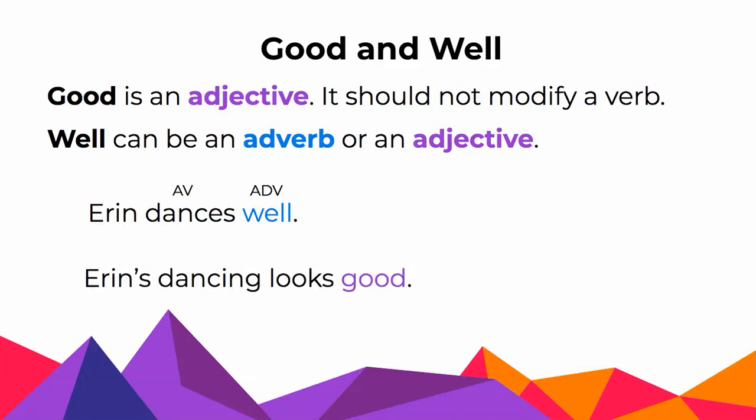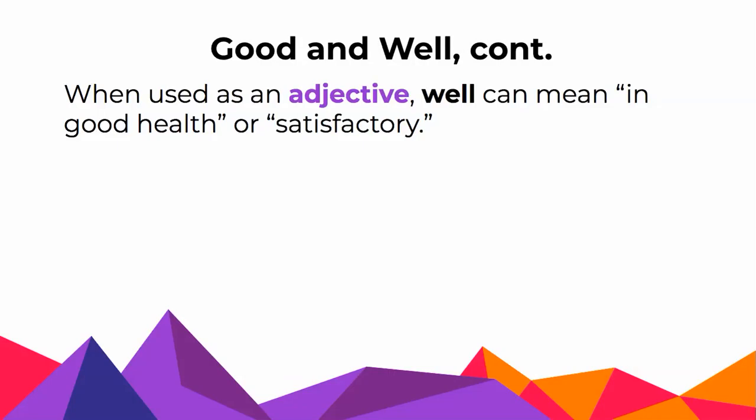Aaron's dancing looks good. This is similar to the previous sentence in that looks is a linking verb. How do I know that? Because the dancing isn't doing the looking, it's used to link the predicate adjective good back to the subject of the sentence, dancing. So when I have a predicate adjective, I need the adjective form of the modifier. When it's used as an adjective, well can mean in good health or satisfactory.